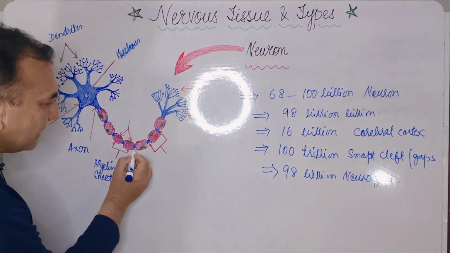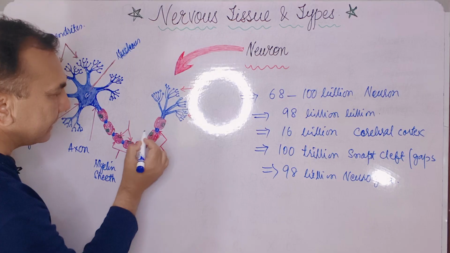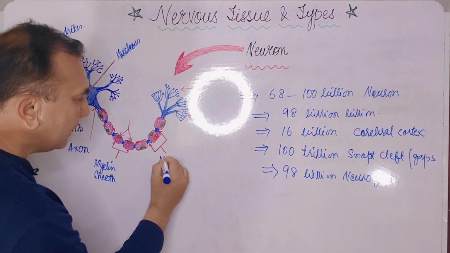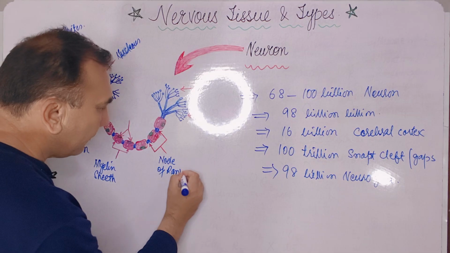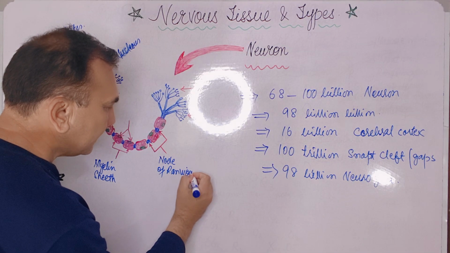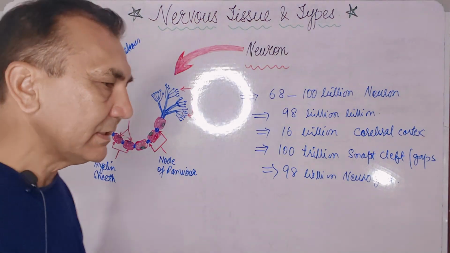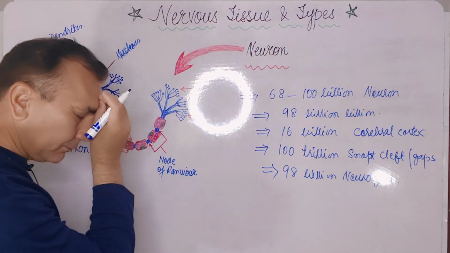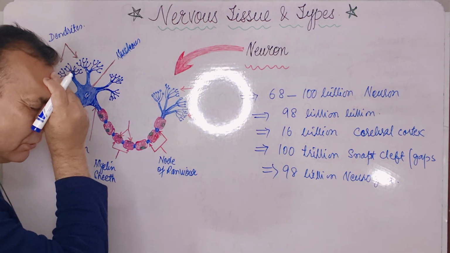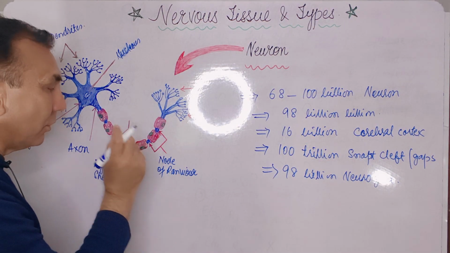Now between these myelin sheaths, this blue colored gap is present, and this gap is called the nodes of Ranvier. This is the name of the neurologist who discovered the node of Ranvier.